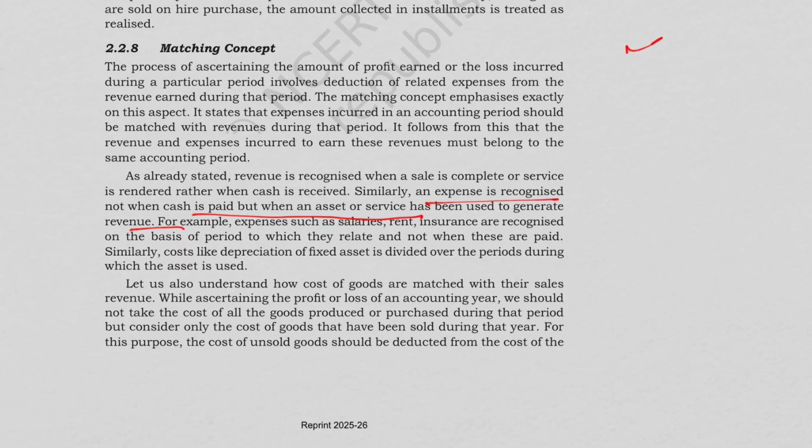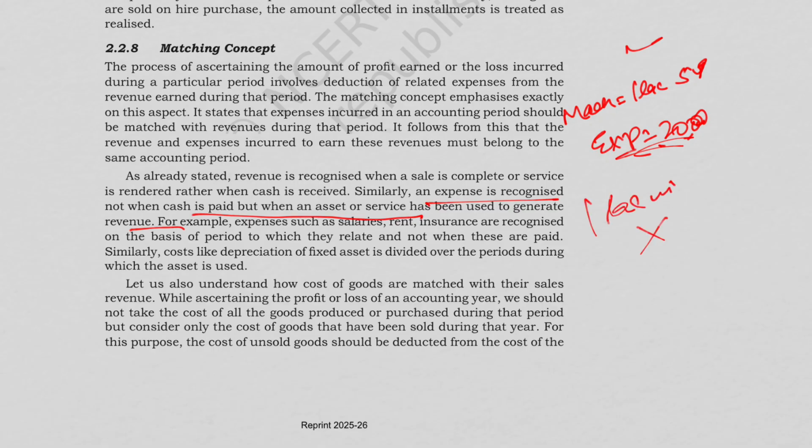Depreciation example, like machinery of 1 lakh rupees, it has a life of 5 years. So the expense per year would be rupees 20,000. It would not be the full 1 lakh in a year. So basically profit equals revenue minus expense, and these both must be related to the same period only.